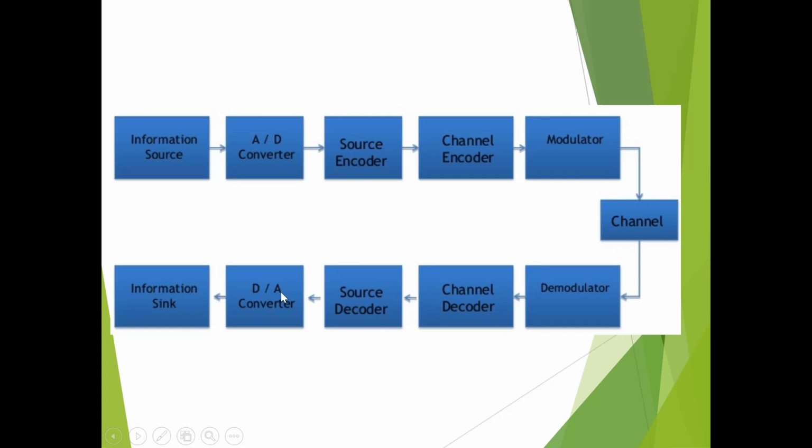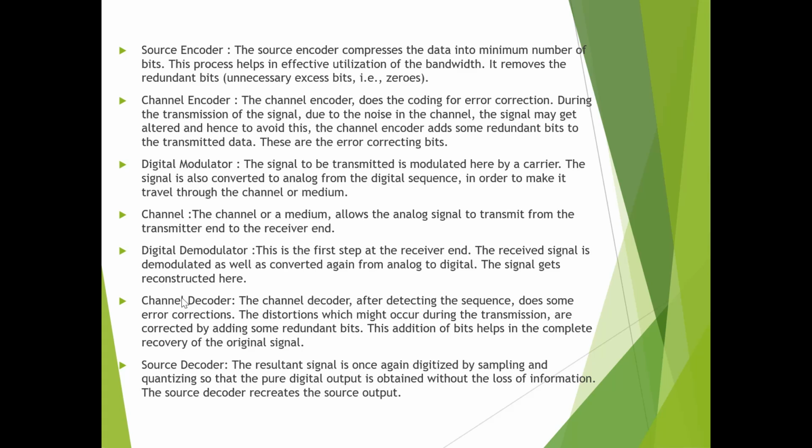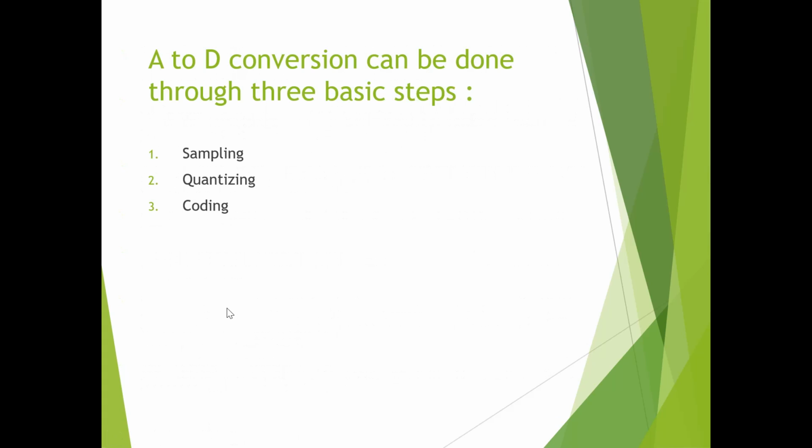Then that is given to the digital to analog converter and your information sink. That means it can be in the output section, like for example a loudspeaker also. So this is all about your digital communication system, and this is the explanation about each and every block which is used in the digital communication system.